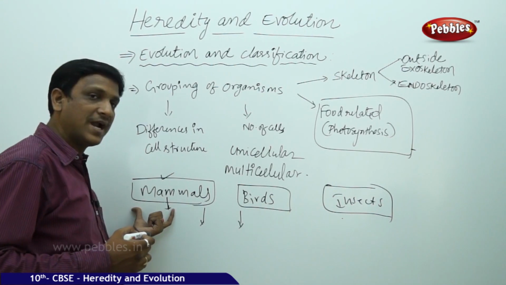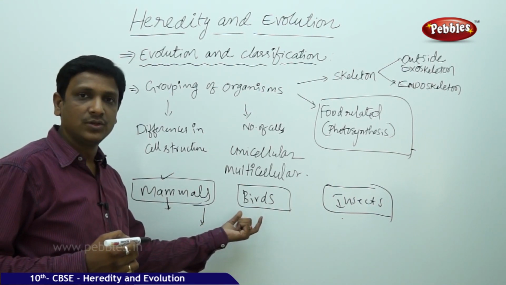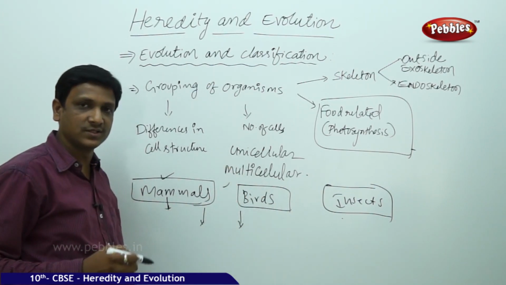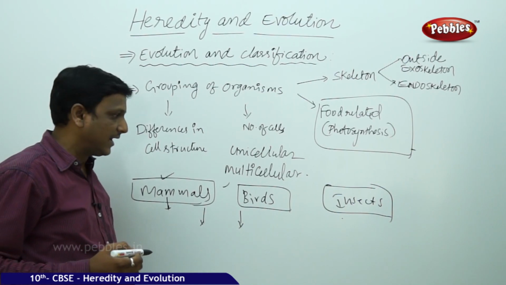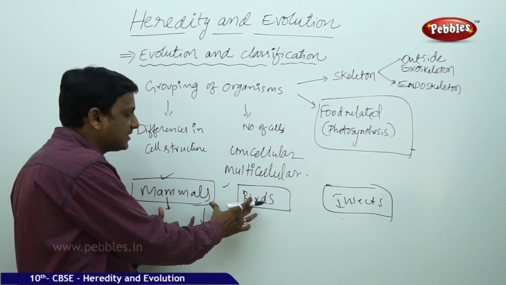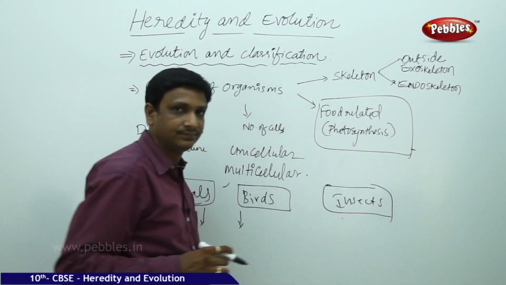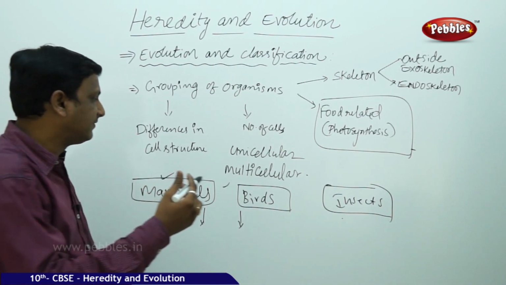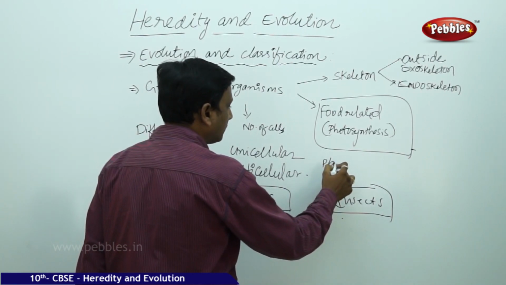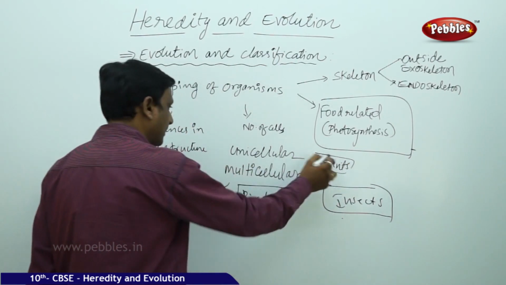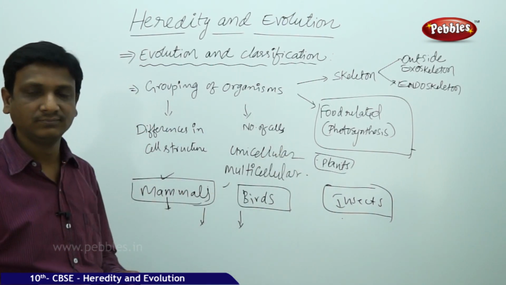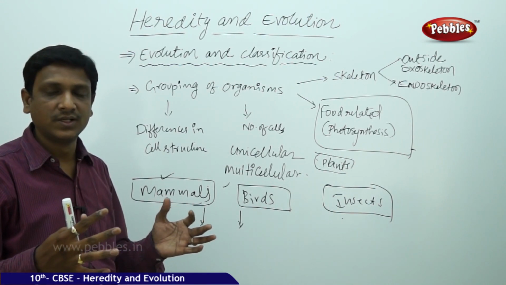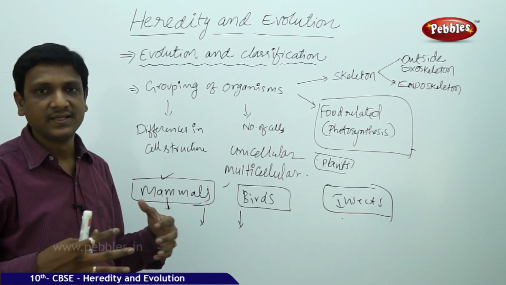Four limbs: you have 2 hands, 2 legs, and birds have 2 wings, 2 legs, so 4 limbs are there. So you are finding similarities. Of course, they are different groups because of so many differences. But birds are somewhat closely related to mammals compared to insects. And if you compare with some other group like plants, can you compare mammals and plants? A lot of variations. So some groups are very closely related, some groups are not so closely related. They have so many differences.